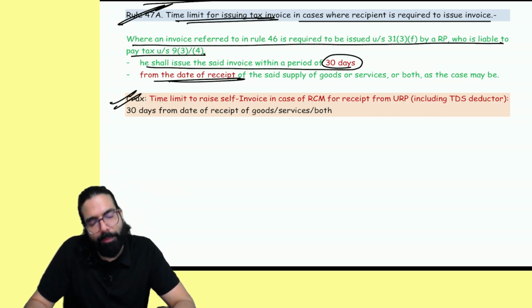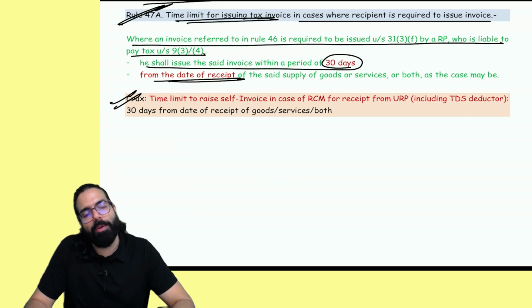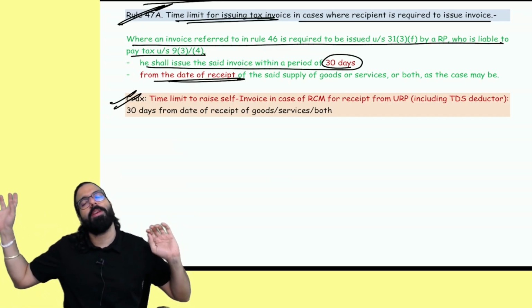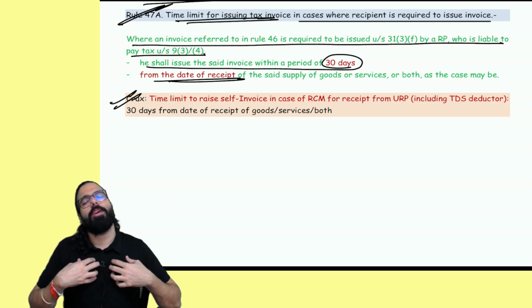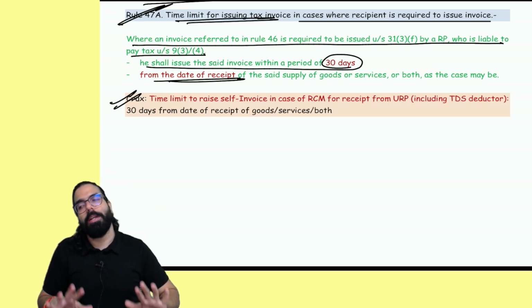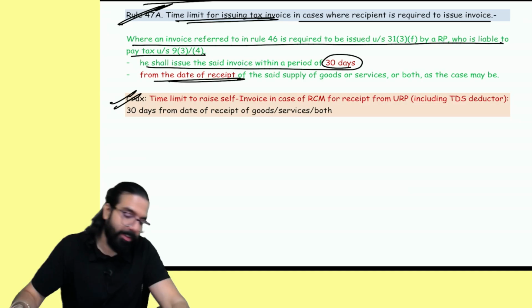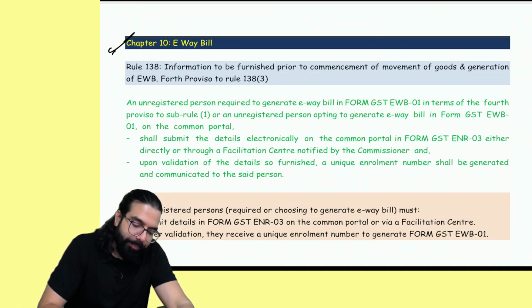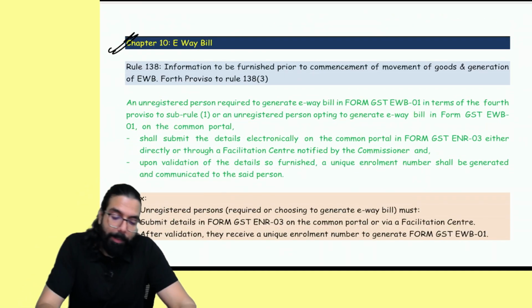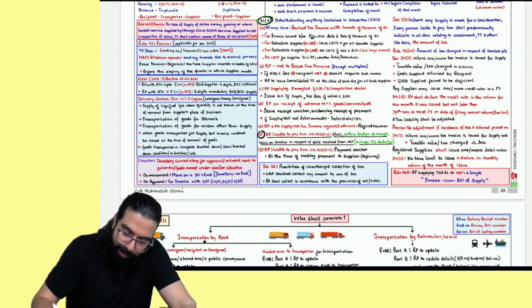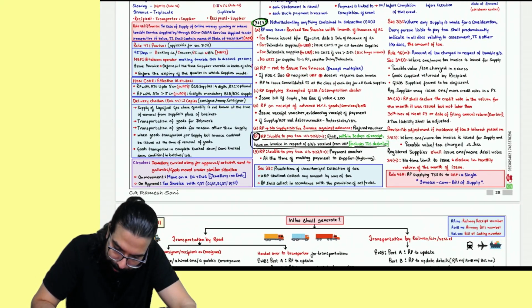Baba, time limit for self-invoice given. Remember, time limit for self-invoice: if you are buying from an unregistered person or TDS deductor, you should make your own invoice within how many days? 30 days. Done, sir. This point is clear. That's all has been told. Now, in the e-way bill chapter, one small amendment. Before that, this is the only amendment in the tax invoice chapter.